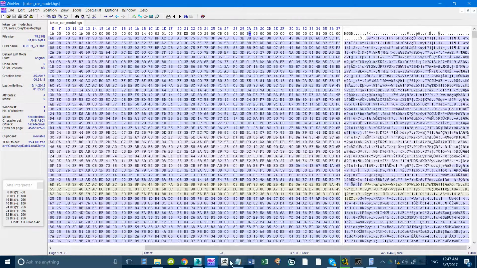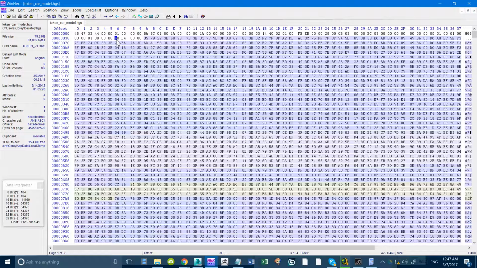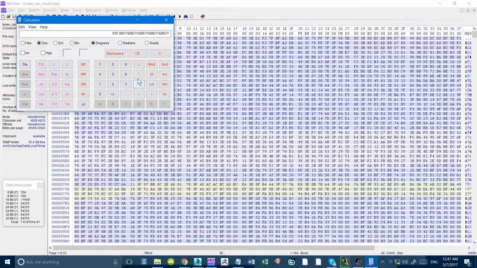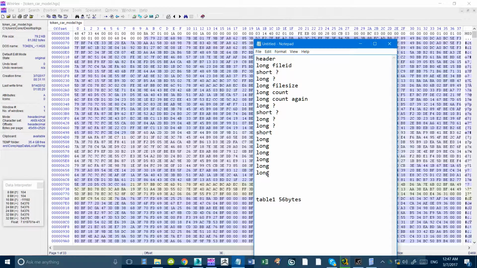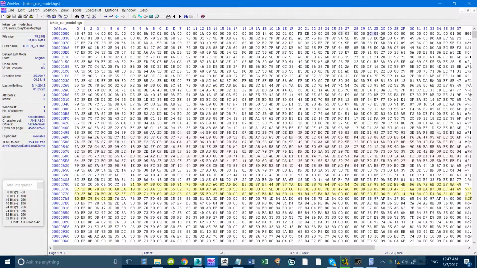Okay, so let's look here. So this is, okay, what was times 56? Okay, so ironically, this looks like the size. So we could probably say that this last one was actually the buffer size. And then going back from that, after the short, we had 1, 2. The second one, it actually looks like the count.